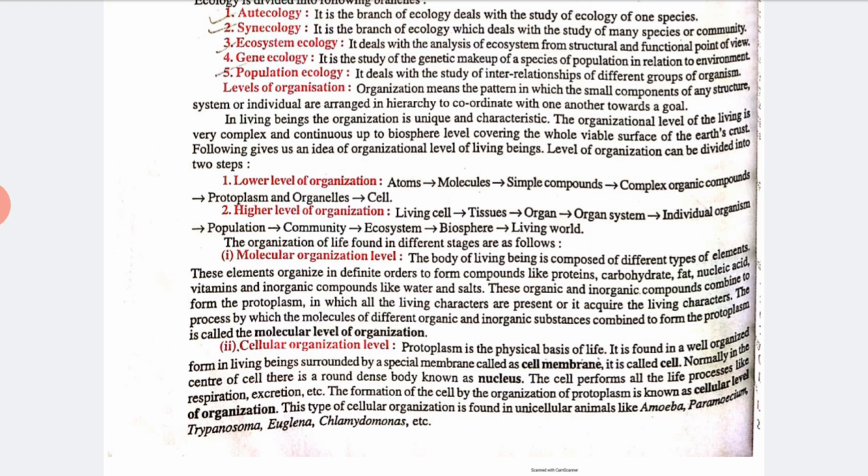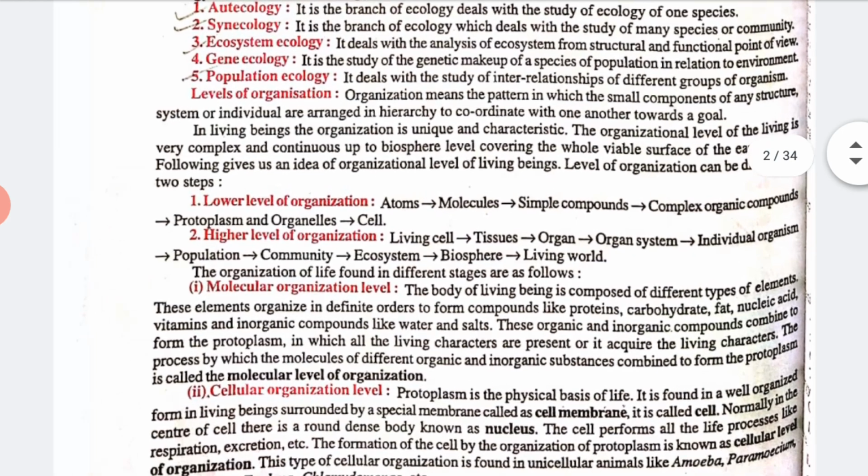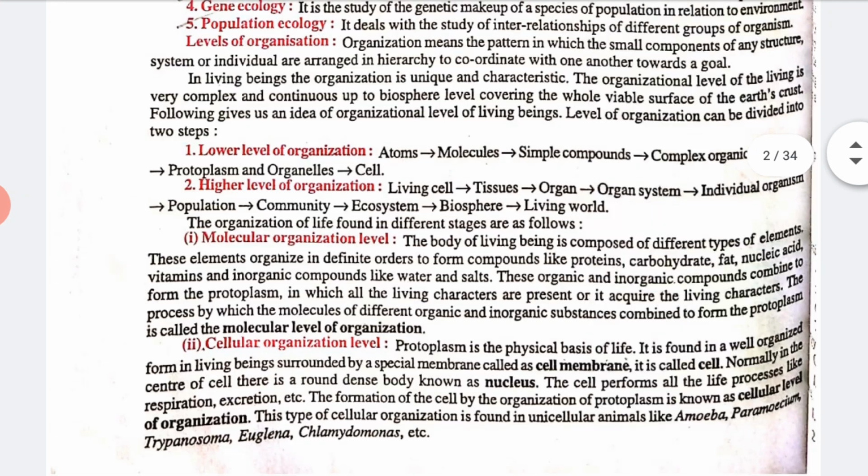We have lower levels of organization as well as higher levels. Lower levels include atoms, molecules, simple compounds, complex organic compounds, protoplasm and organelles. Higher levels include living cells, then tissues, organ system, individual organisms, then population, then community, then ecosystem, biosphere, and the living world is formed.